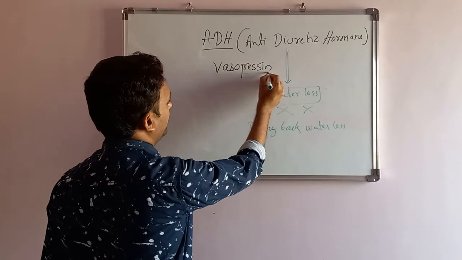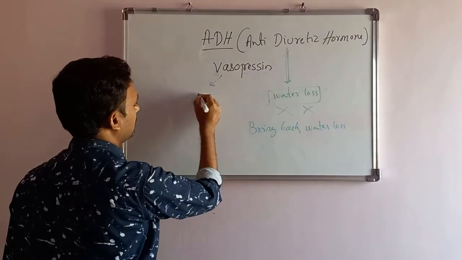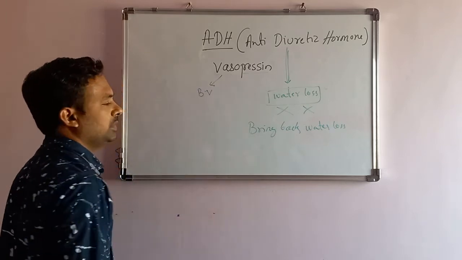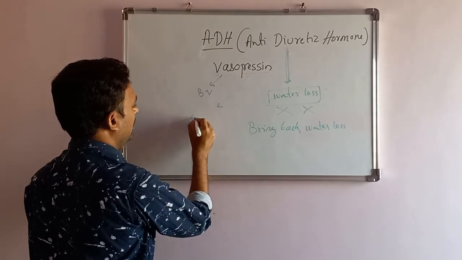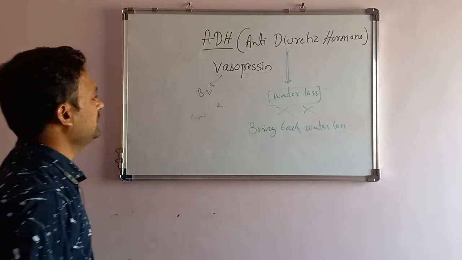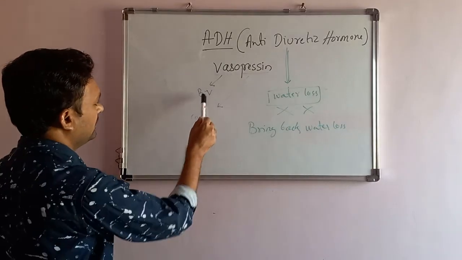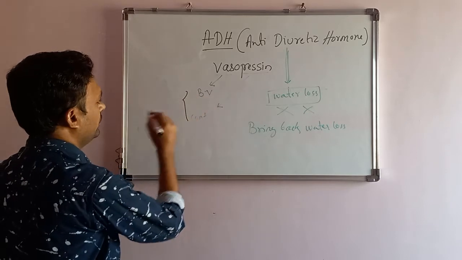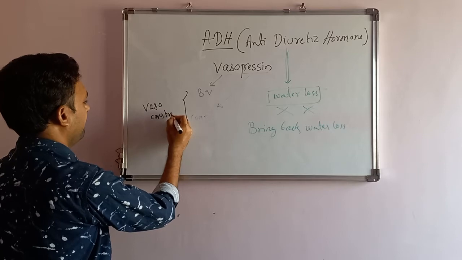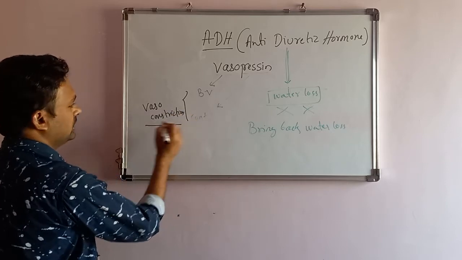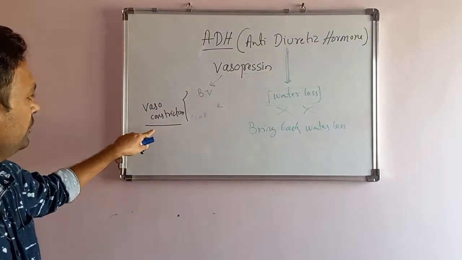Another name is vasopressin. What do you mean by vaso? Vaso is a blood vessel. Pressin means contraction. So it's blood vessel contraction. Blood vessel contraction leads to vasoconstriction.